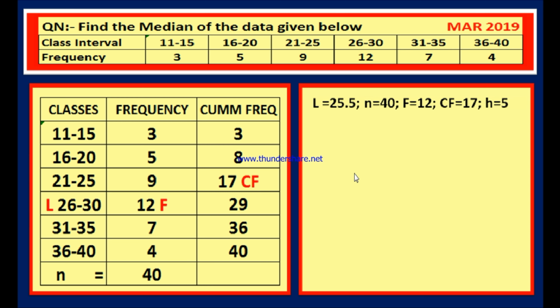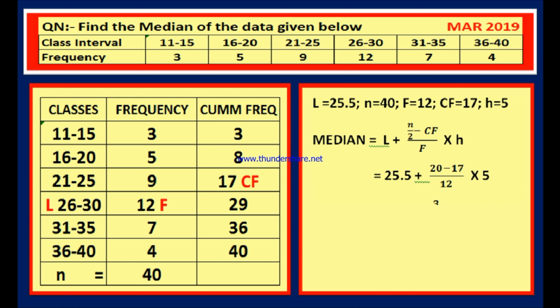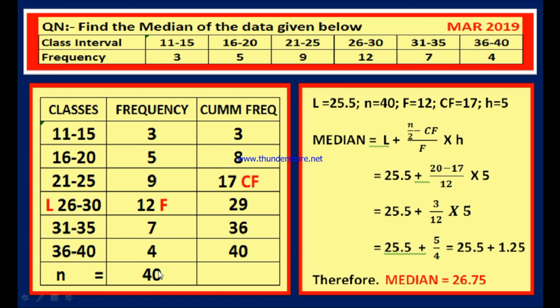Now write down the formula for median. Median is given by L plus n by 2 minus CF by F into H. Now list out the values. L value is 25.5, the average of 25 and 26. n is equal to 40, F is equal to 12 and CF is equal to 17.